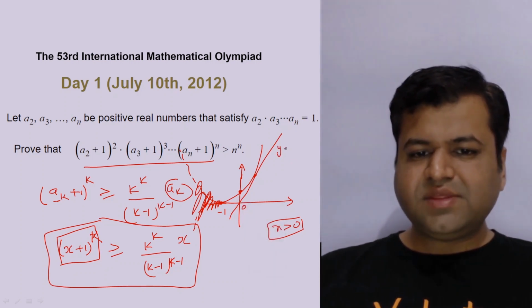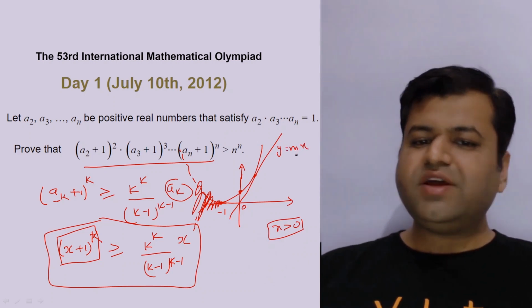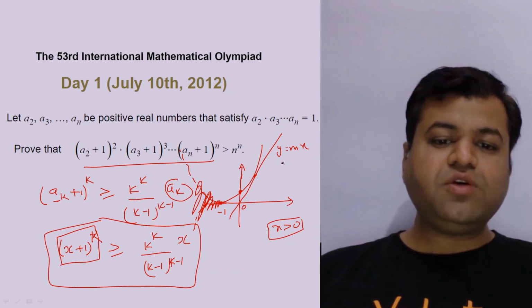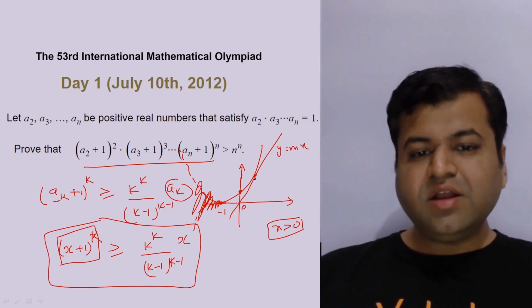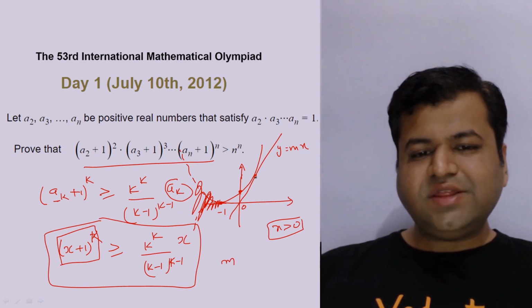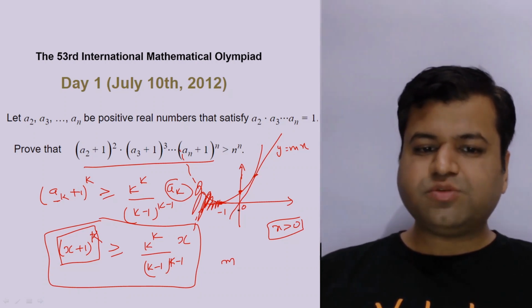Let's assume this line to be y equals mx, where m is the slope of the line, since this line is clearly passing through the origin, right? Now we need to find the value of m when this line touches the graph of (x plus 1) raised to power k.